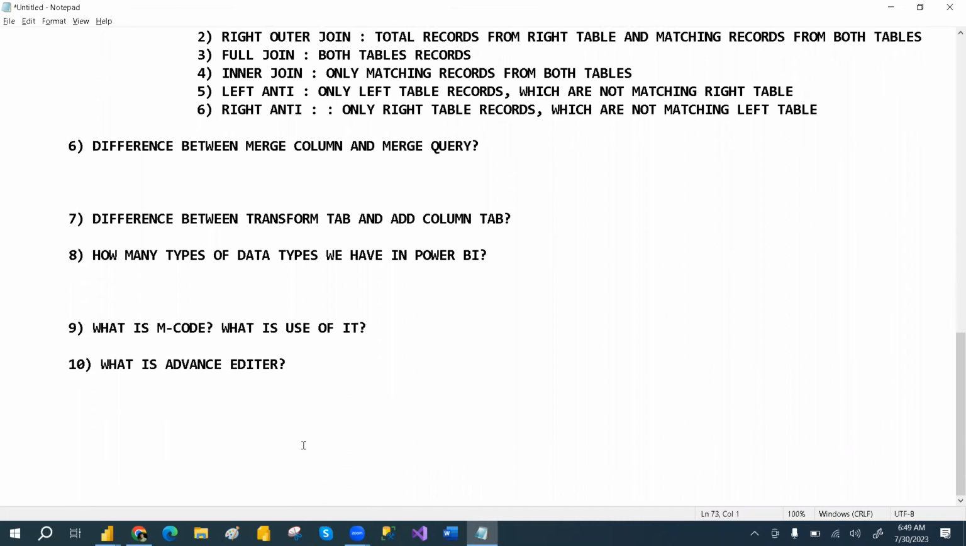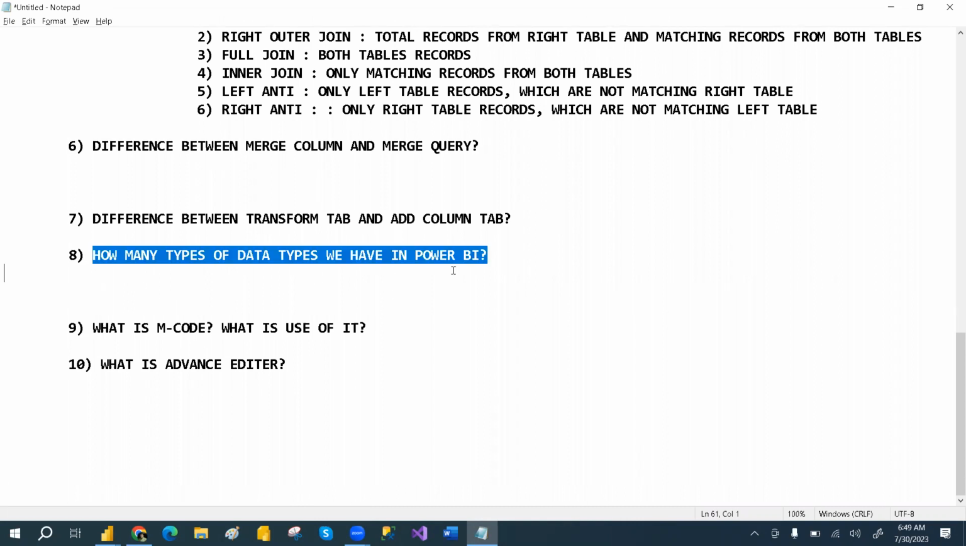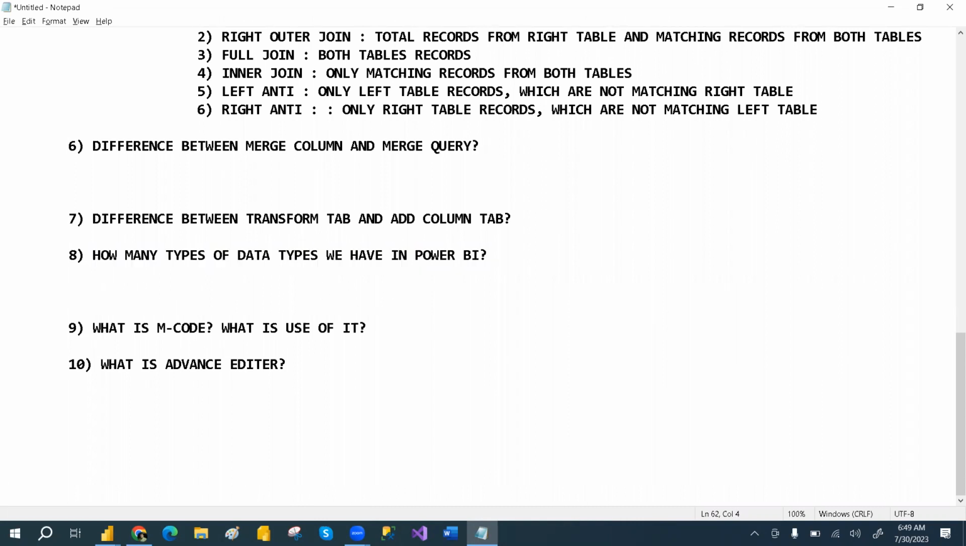Sorry, how many types of data types we have. We have mainly three types of data types.